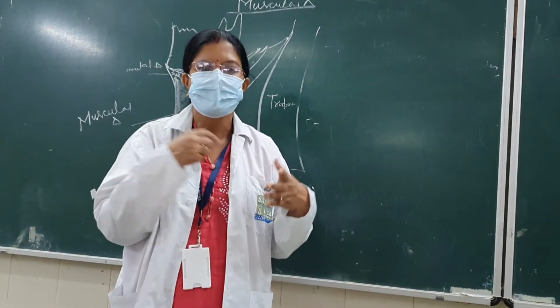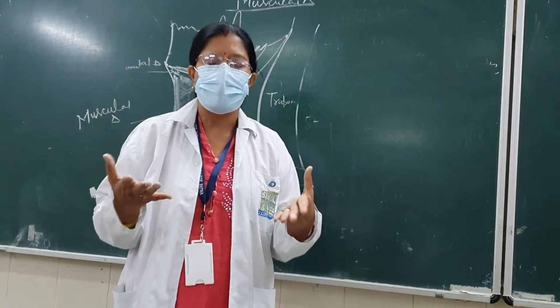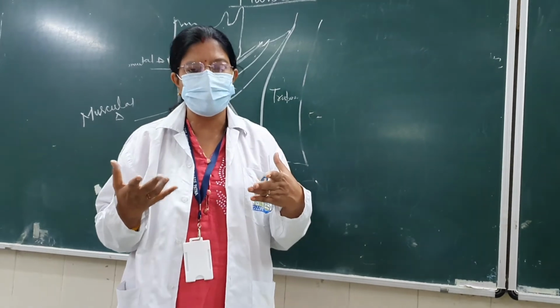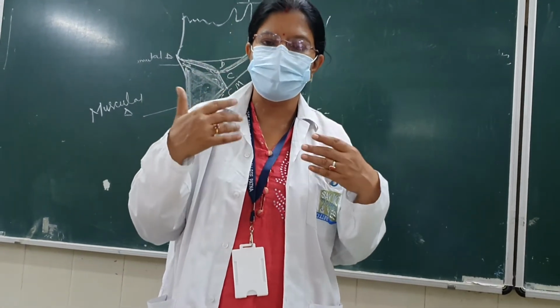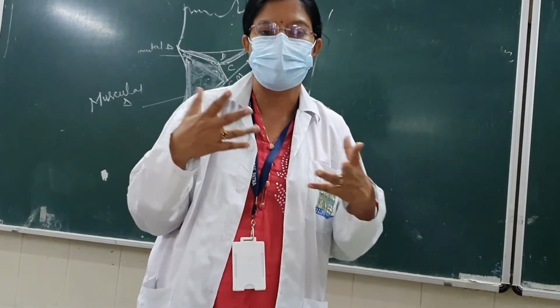Your thyroid swelling. So how do you recognize that thyroid swelling? If you ask the patient to swallow, and if that swelling of the neck is moving with what? Moving with deglutition or protrusion of the tongue, then it will be a thyroid swelling.